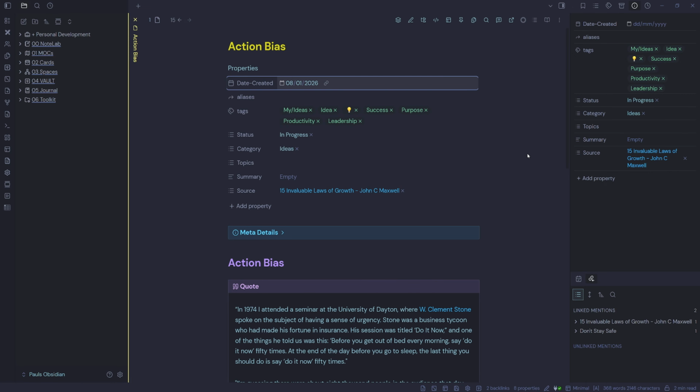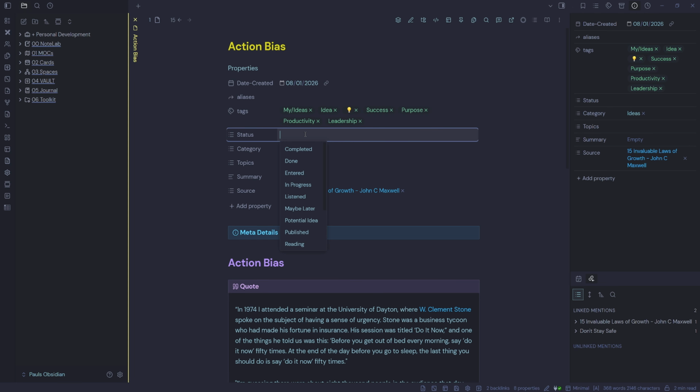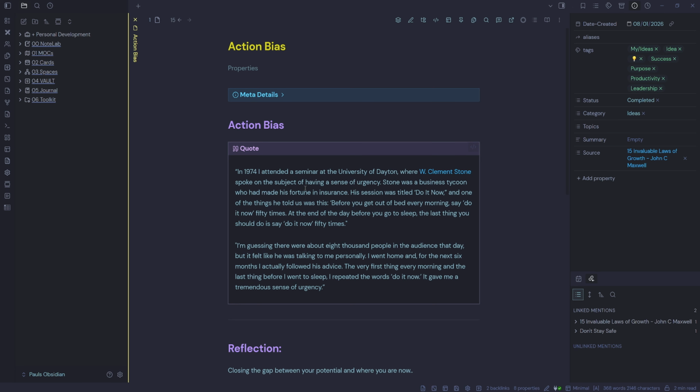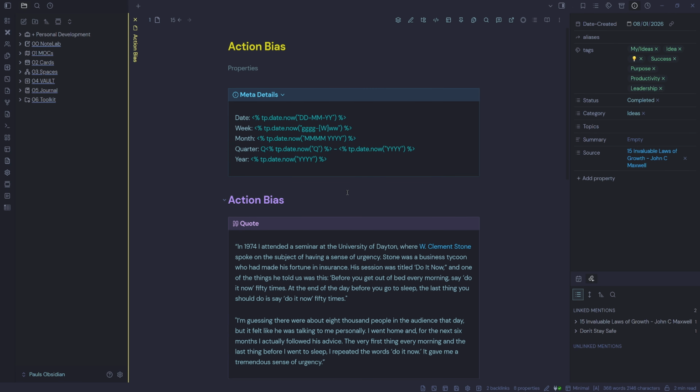And I'm just going to put today's date as the date that I modified it. And we'll call this one completed. We could put a summary and the topics in there as well. If we didn't know, we could just ask the AI to do it for us. Given that we don't have much energy, we're just trying to create movement. That's fine for now. So we want to put our dates in there.